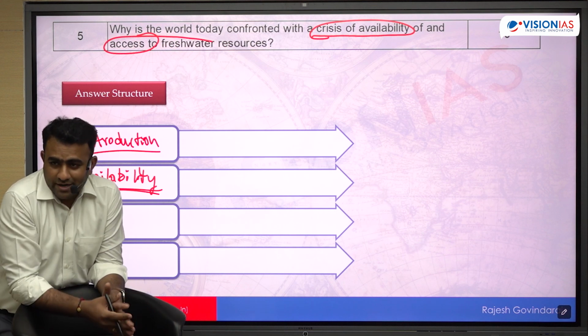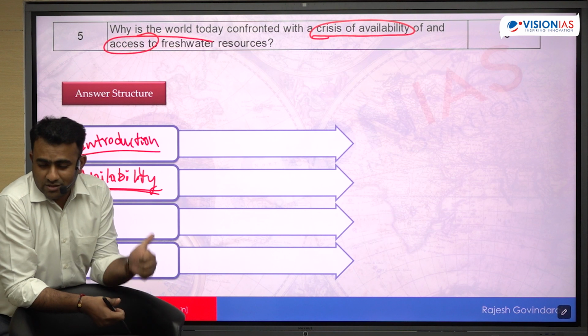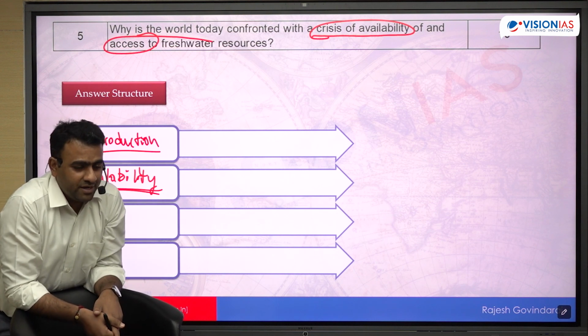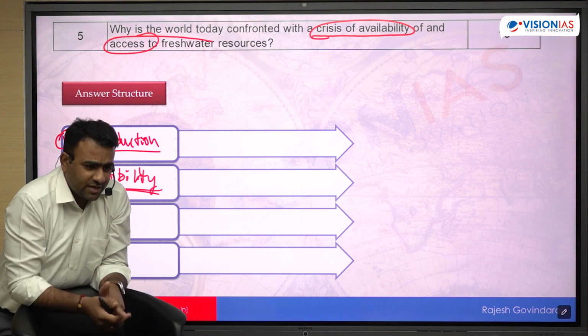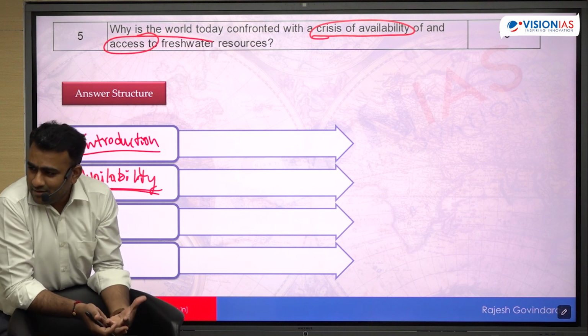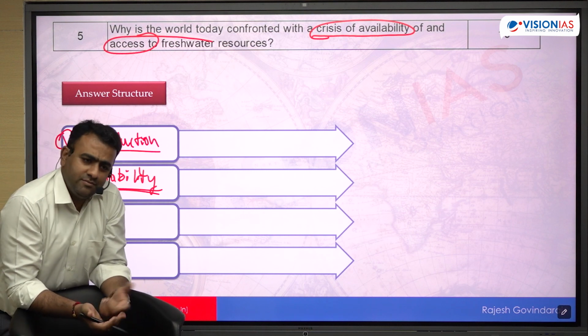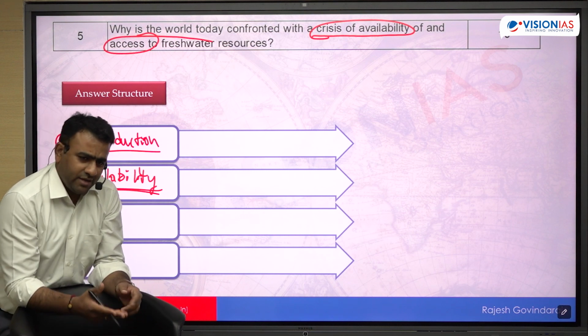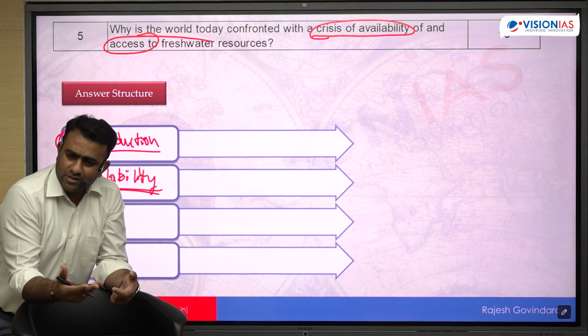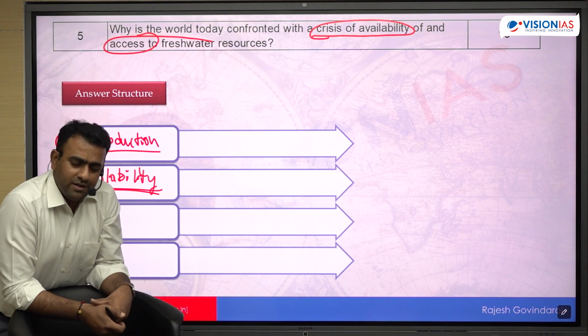Unplanned agriculture, water intensive agriculture, because of which higher consumption is there, and overall there is a decline in water availability. The best example is India's northern plains, Punjab, Haryana, where the water table is declining due to water intensive agriculture. So you can give that example. Not only India, in most of the densely populated regions, the water availability is decreasing because of water intensive agriculture.